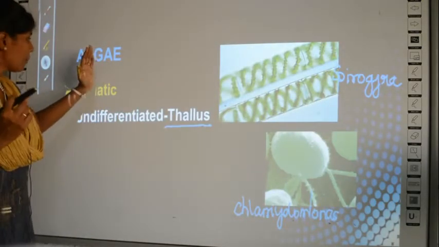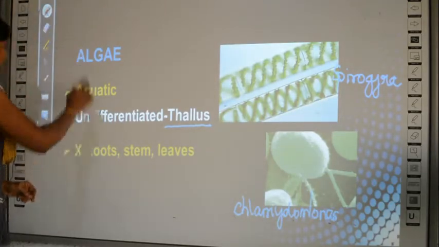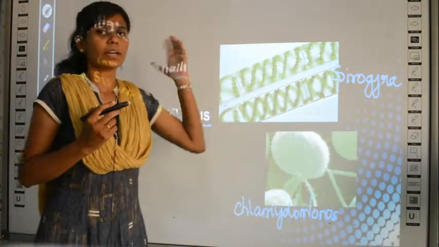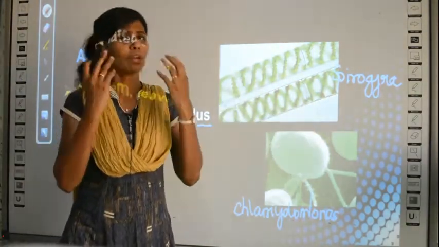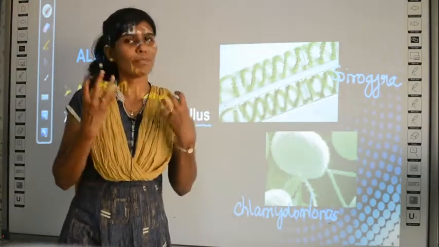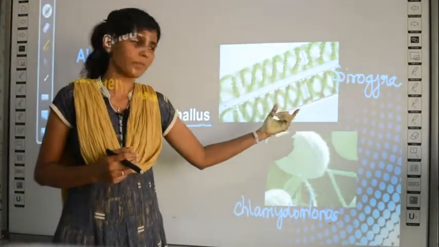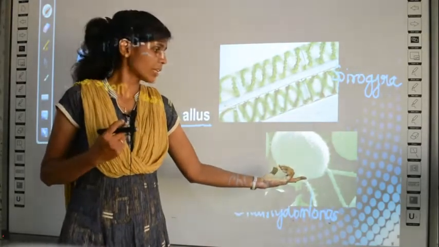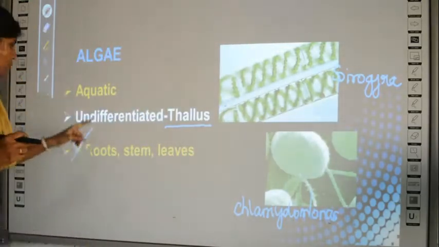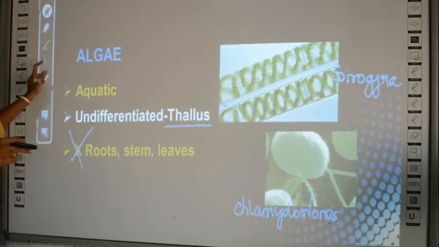In other plants you have proper root, stem and leaves, no? Here you have the absence of roots, stem and leaves. So this belongs to the plant kingdom. Usually what we imagine, if there is a plant, it will have roots, stem and leaves, all will be our imagination, right? But in the case of algae, can you see roots? Can you see leaves? Can you see stems? No, right? So this is just a thallus which does not have roots, stems or leaves. Clear?